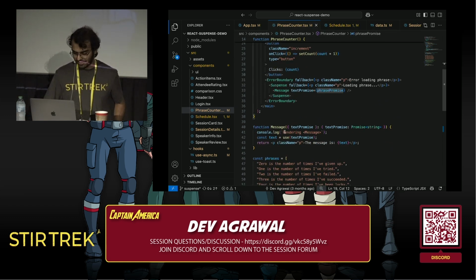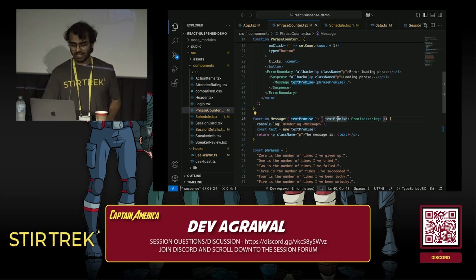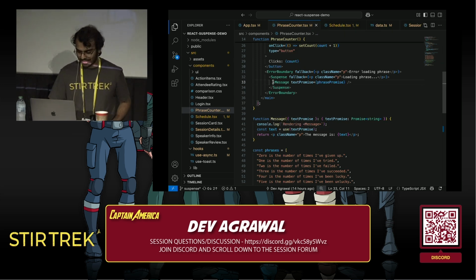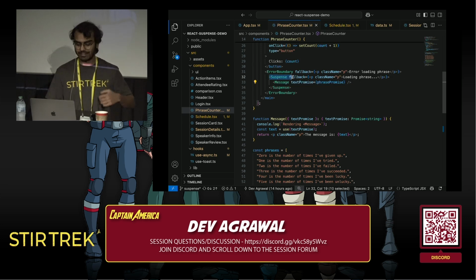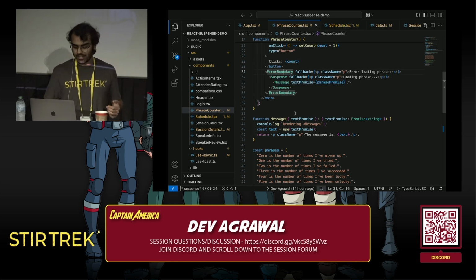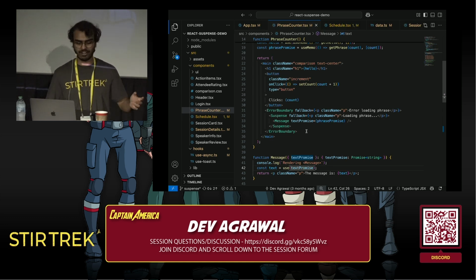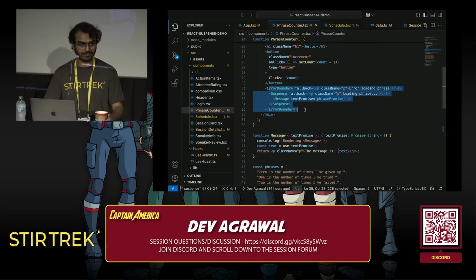When we come down here, our message component needs to accept a promise of a string, and it then uses that to get a string back and show it in the UI. Now, we wrap this message component with the suspense and error boundary to make sure that if something goes wrong in fetching our phrase for our number, it can be handled right here.